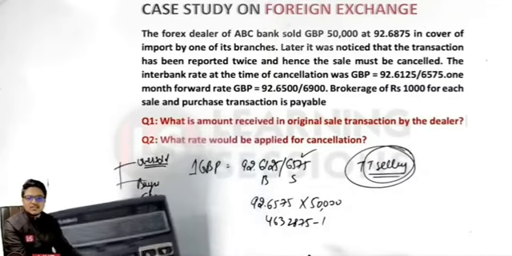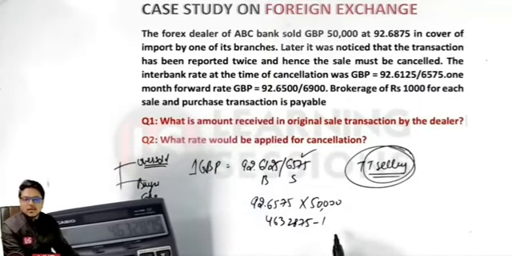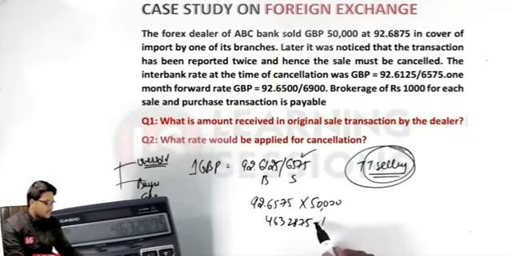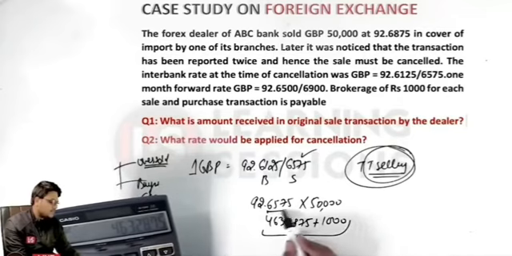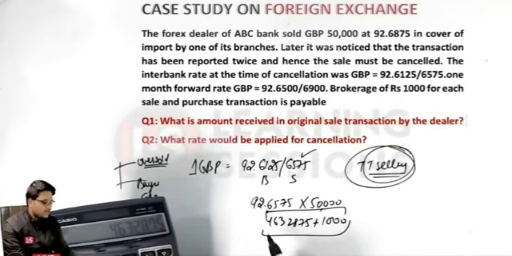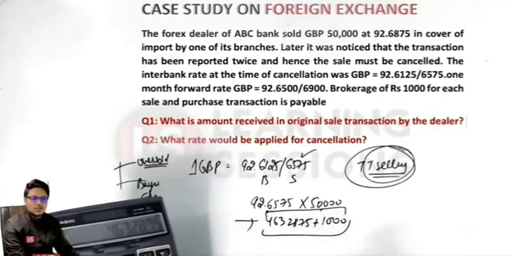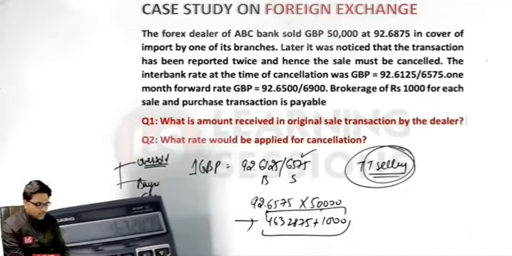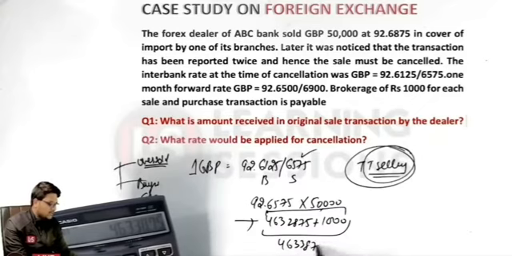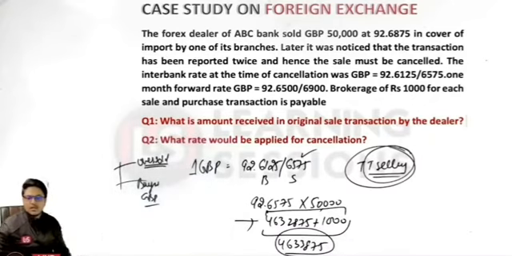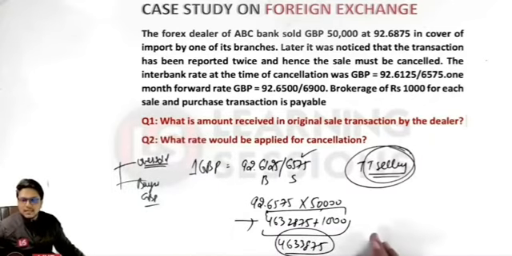But let me remind you, it is the case of the selling. So in the case of the selling, the brokerage must be added. In that case, 1000 rupees will be added to this. So what amount is to be paid? Rupees 1000 will be added, so 46,33,875. This amount is to be paid. Is that clear?